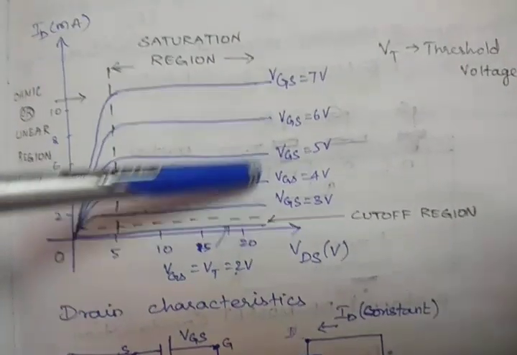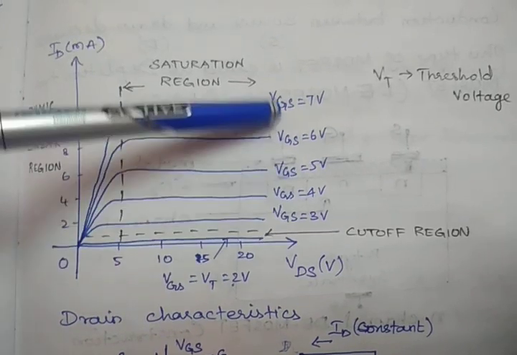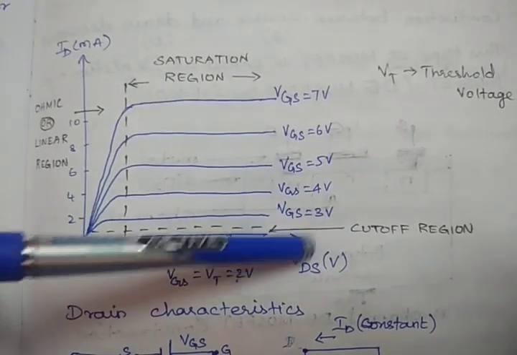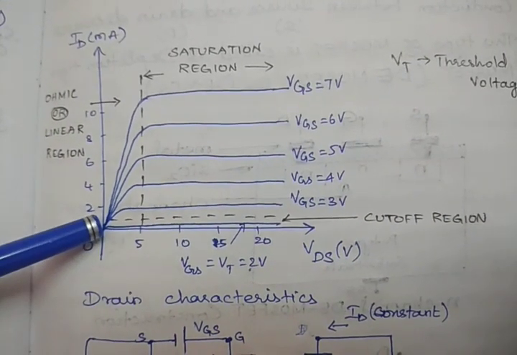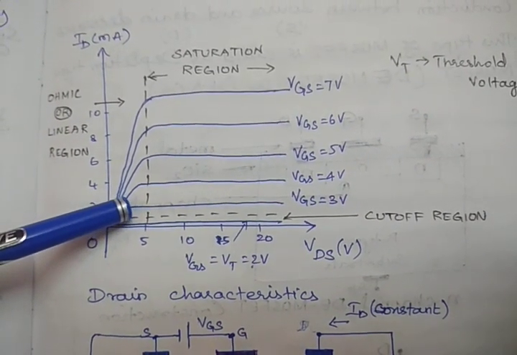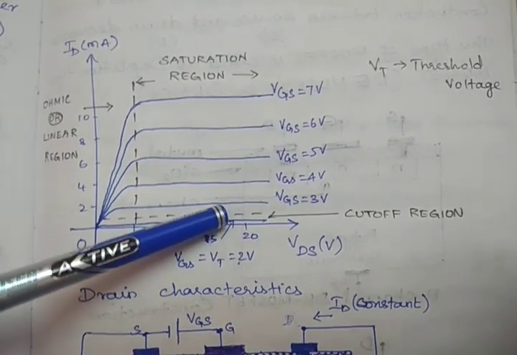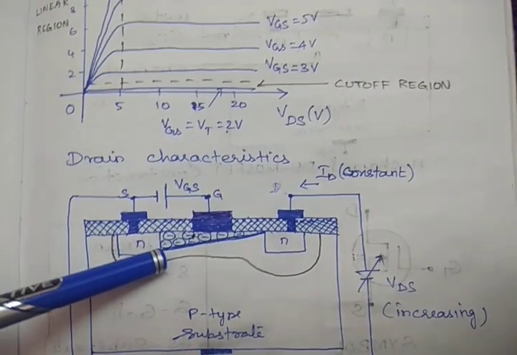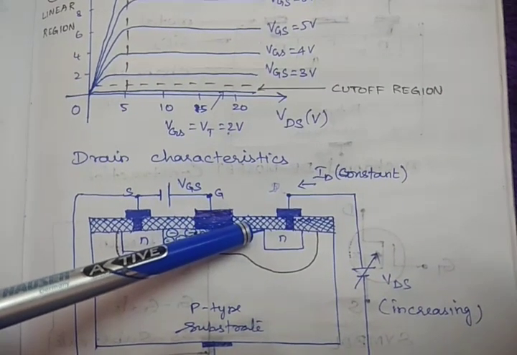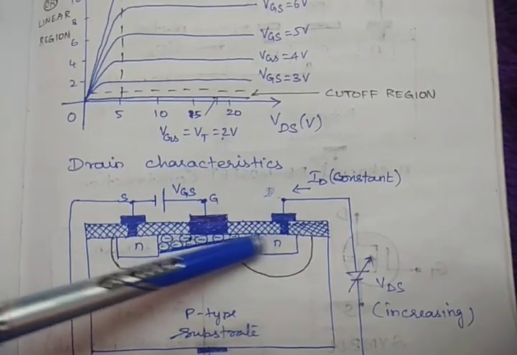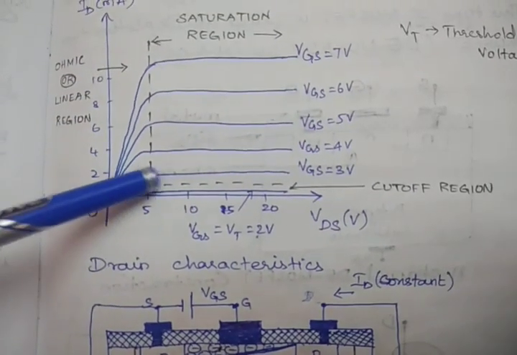VGS, the control voltage, is kept constant, and I have taken some 4-5 cases, right? So when VGS is 3 and VDS is increasing, what will happen? ID slowly increases up to a certain level. After that it becomes constant. Why does it become constant? As I told you, the channel width near this drain is closed. Completely it is closed. Then there is no further conduction between the drain and source. That's why the current reaches a constant level.